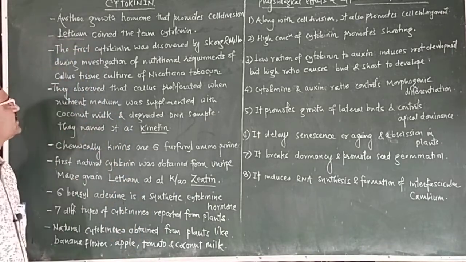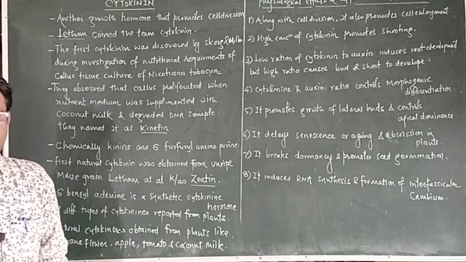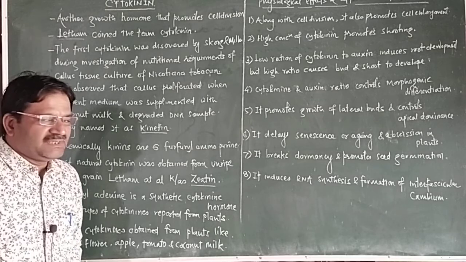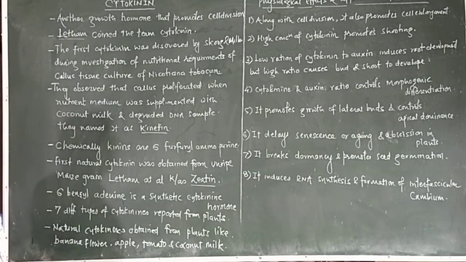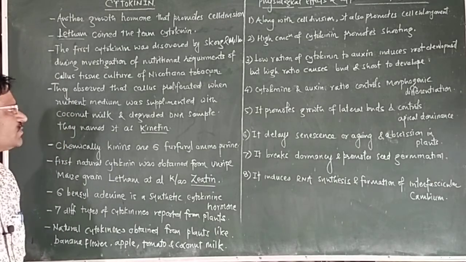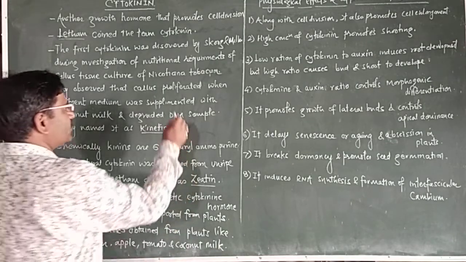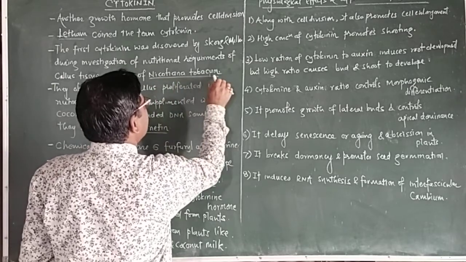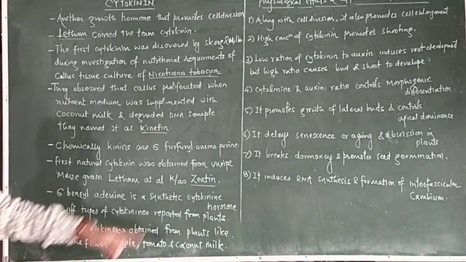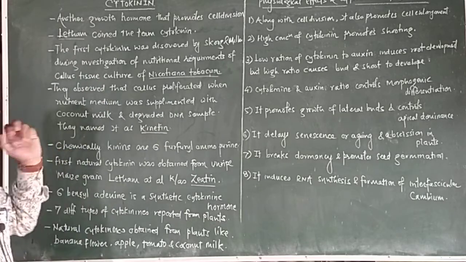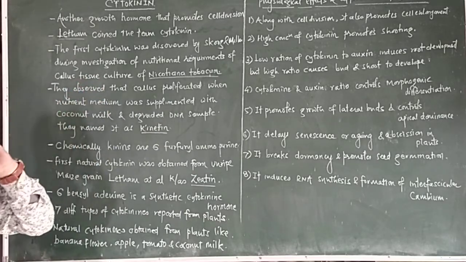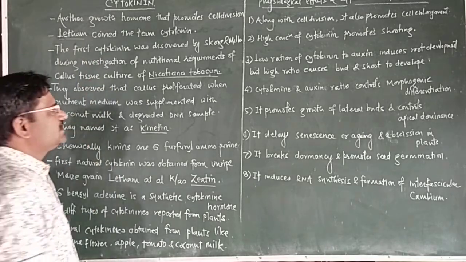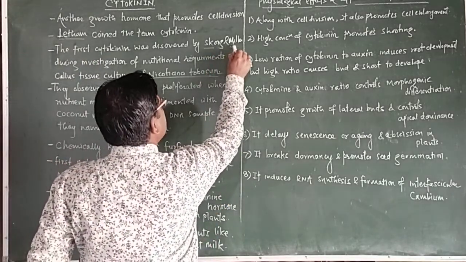Latham coined the term cytokinin, and the first cytokinin was discovered by Skoog and Miller during the investigation of nutritional requirements of the callus tissue culture of Nicotiana tabacum. Nicotiana tabacum means it is the tobacco plant. The first cytokinin was discovered by these scientists, Skoog and Miller.